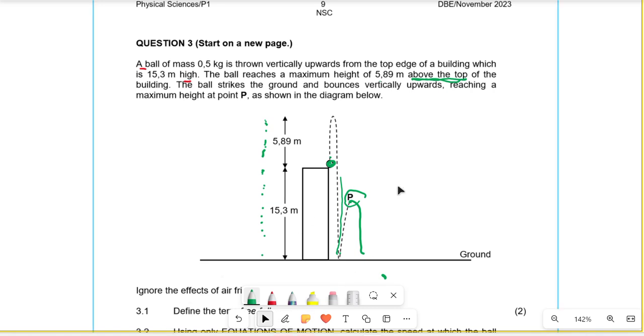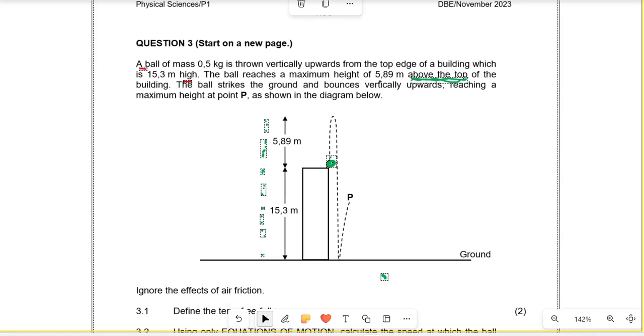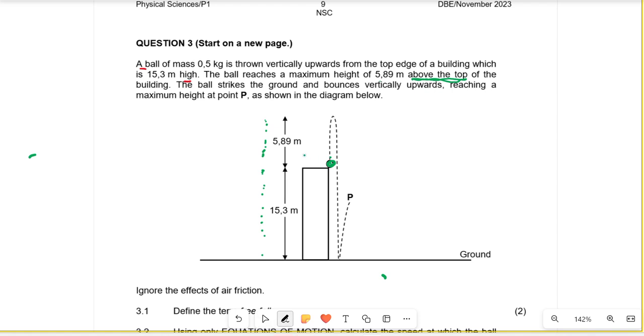Now, before we answer the questions, let us try to fully understand what's going on. So the ball is released at a specific velocity from this point. It is shot up, maybe someone throws it up, and then it reaches this height and then goes down. Now, what is the velocity of the ball when it reaches this height?